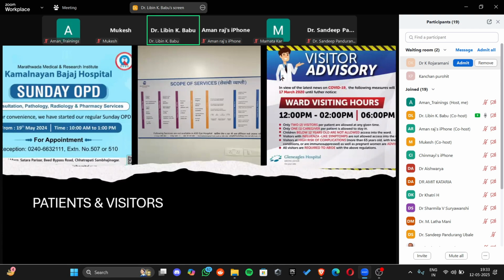Now, just to give you some idea about different kinds of information needs of the categories, patients and visitors might require some kind of information on when the timings of the OPDs are. So you'll see posters like this or standees like this in the hospital telling them what the timings and dates and the location for the OPD appointments are. You must have seen a scope of services within the hospitals and outside the hospitals. That is another form of information that the stakeholders of patients and visitors require. You can also see the ward visiting timings, for example. That is a kind of information that the visitors look for.